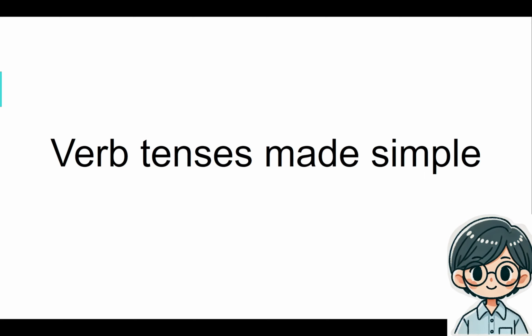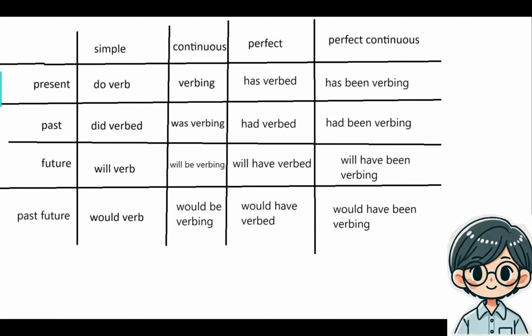This is Tom. Verb tenses, there are 16 of them. 16 verb tenses. That's a lot of verb tenses. But how do we get 16? Well, 16 is 4 times 4, right? There are 4 different ways to describe time.